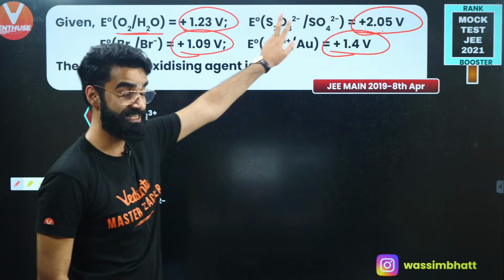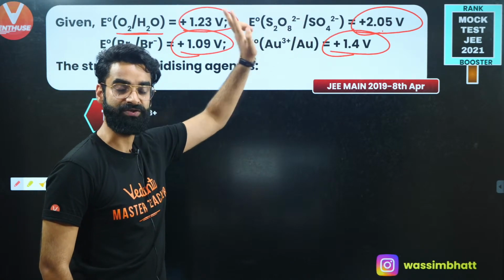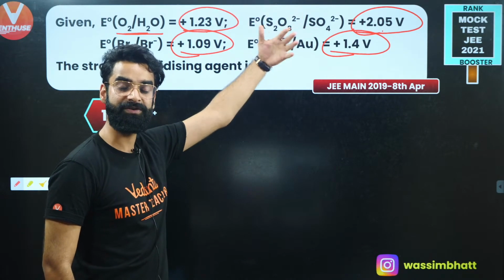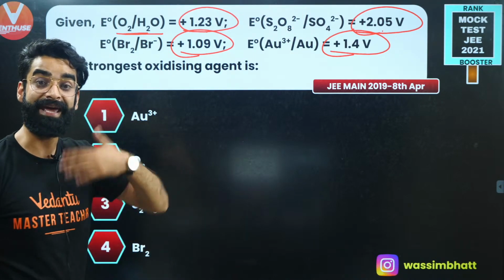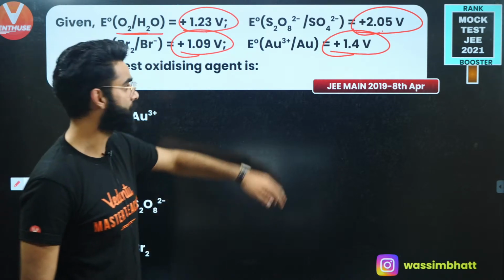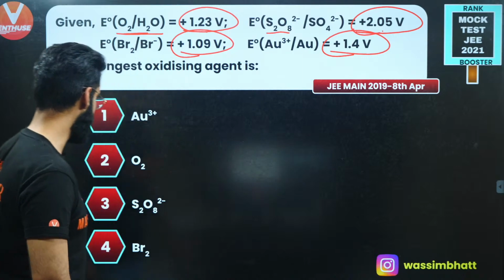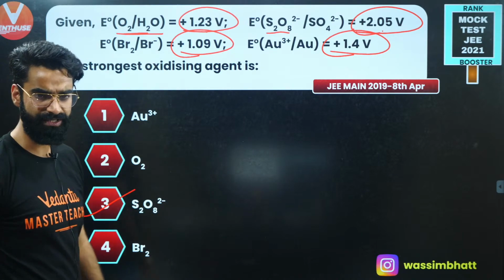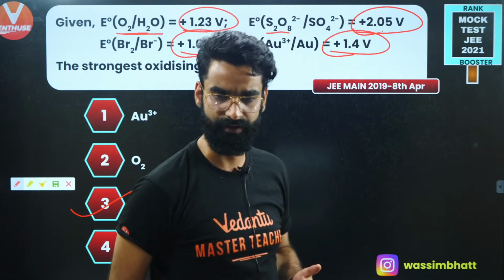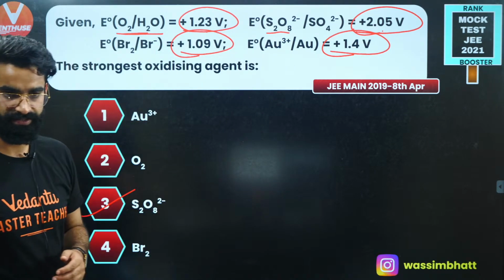If the second one shows the maximum standard reduction potential, the second one has got the most tendency to get reduced, and that one which has got the most tendency to get reduced acts as the better oxidizing agent. So which one is the better oxidizing agent among all? So this S2A dinegative is the better oxidizing agent among all. As simple as that, right? Yes, exactly. Majority of you are right. Wonderful, guys.